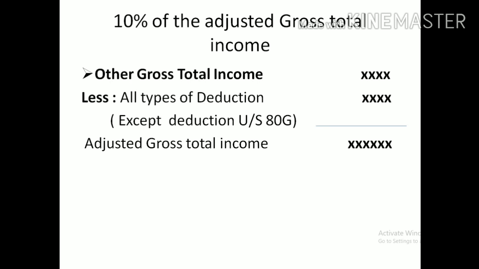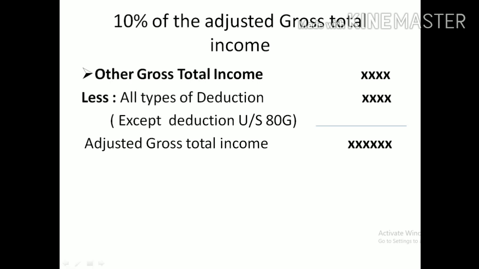So how to get it? First, you take income from house property, income from business and profession. Then you should take short-term capital gain without STT. Then you need to take income from other sources. By adding these, we get the gross total income.